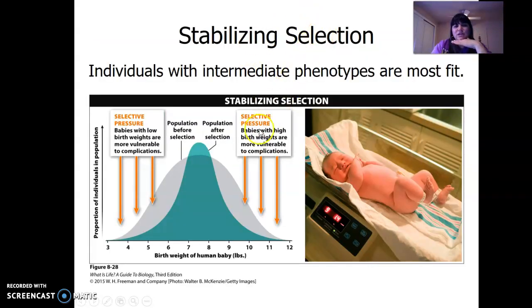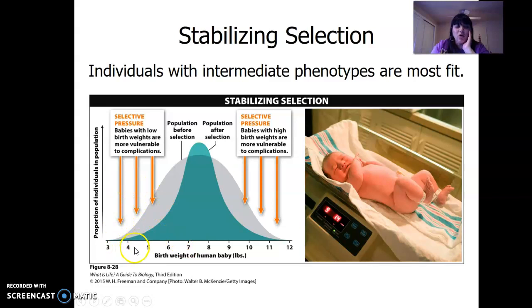Stabilizing selection: for whatever reason, the selection is selecting for the average. This could be an example with baby weight. With new advances in medicine, we see this changing a little bit. But imagine in the past, having a baby too big was not a good thing. Babies with high birth weights were more vulnerable to complications.